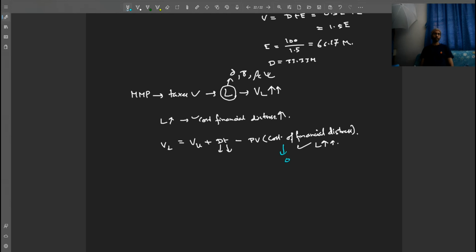Let's say the vertical axis represents the value of the leveraged firm, and the horizontal axis represents the amount of leverage. Now, the initial value, let's say, is here. This is the value of an unlevered firm, where leverage is 0.